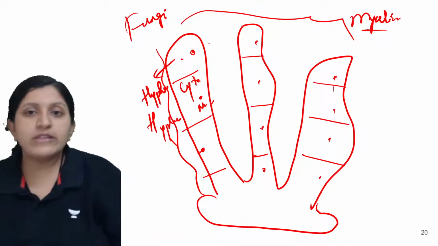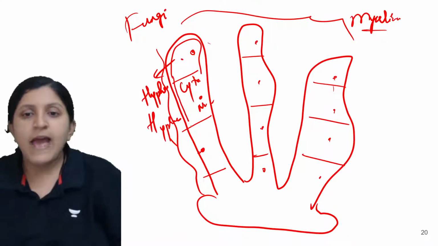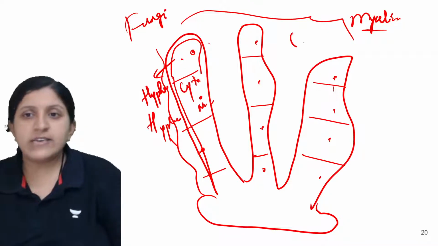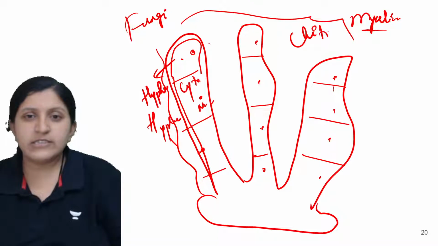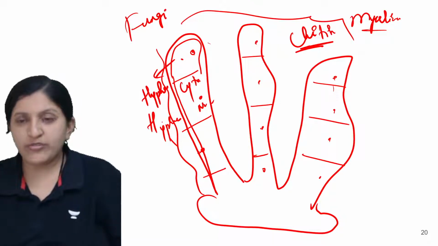Each one of them basically has a cell wall, and that cell wall is again made up of chitin itself. So there is a chitin compound in the cell wall of the fungi.